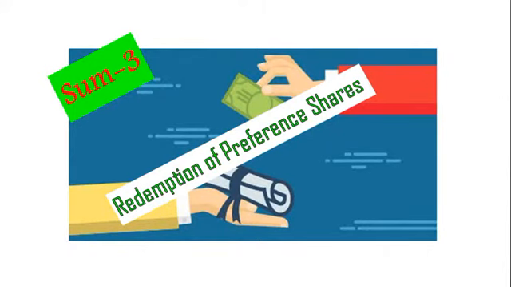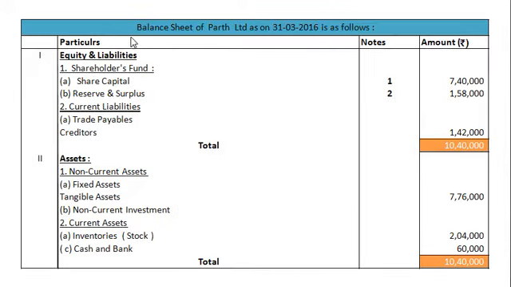Dear students, today we will solve one example in the chapter Redemption of Preference Shares for class 2nd year BCom semester 4, V. Nirmat South Gujarat University. Here is the question. Balance sheet of Parth Limited as on 31st March 2016.